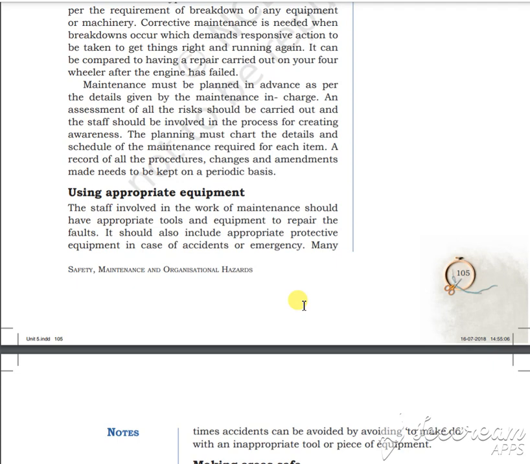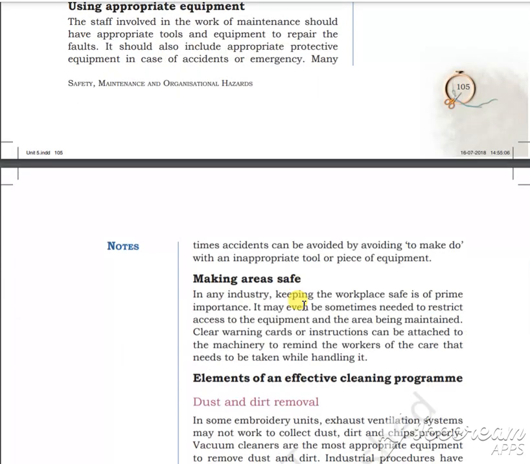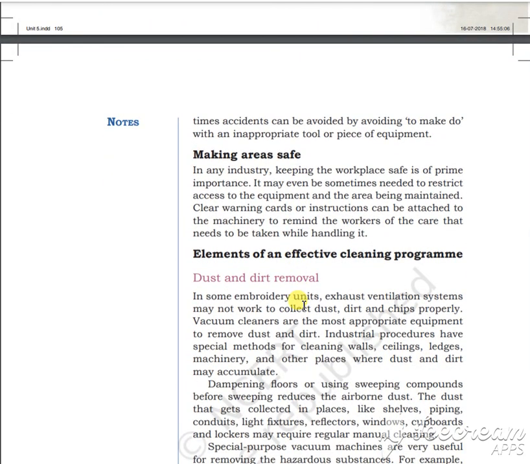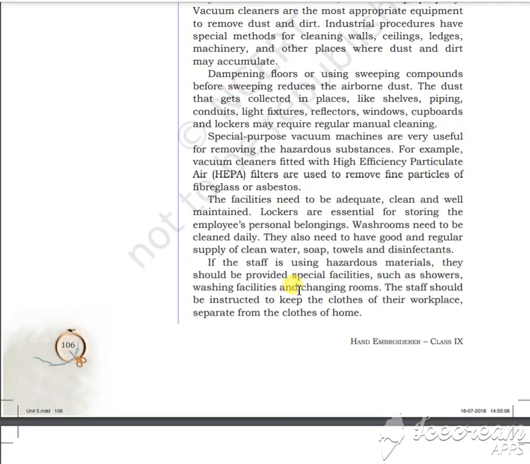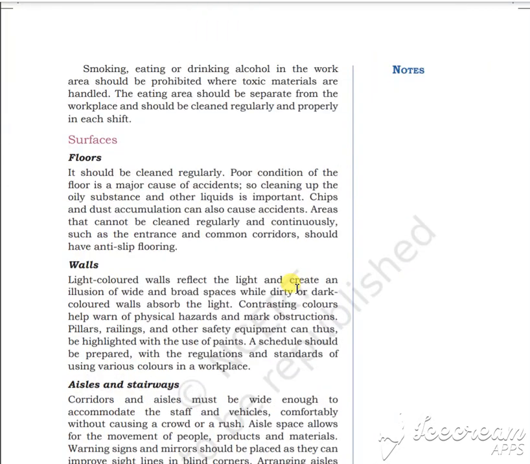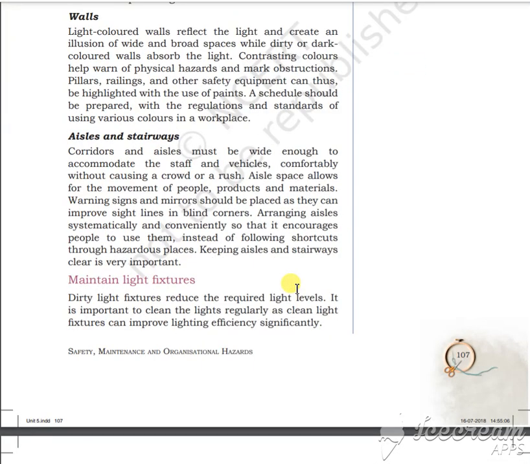The accident can happen any moment. So if an accident breaks out, we should keep all the safety measures, and we should be very alert. Everywhere helpline numbers should be there. If it is in school, you should call and contact the principal or higher authority or the teachers, so they can help you out, isn't it? The floor and walls should be kept clean everywhere. There should not be any dirt. Pillars should be kept properly, isn't it?